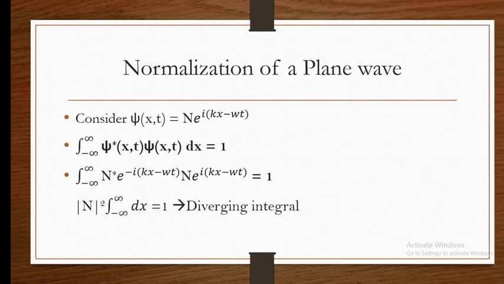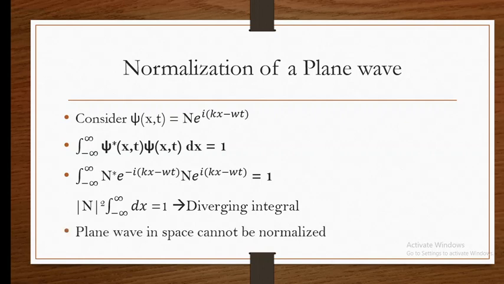So when you solve it, we get the square of the modulus of N into the integral from minus infinity to plus infinity of dx equal to 1, because exponential of minus i into the term and exponential of plus i into the same term cancel out, giving e raised to 0, which is 1. When you integrate 1 with respect to dx, we get x. But x from minus infinity to plus infinity is a diverging integral.